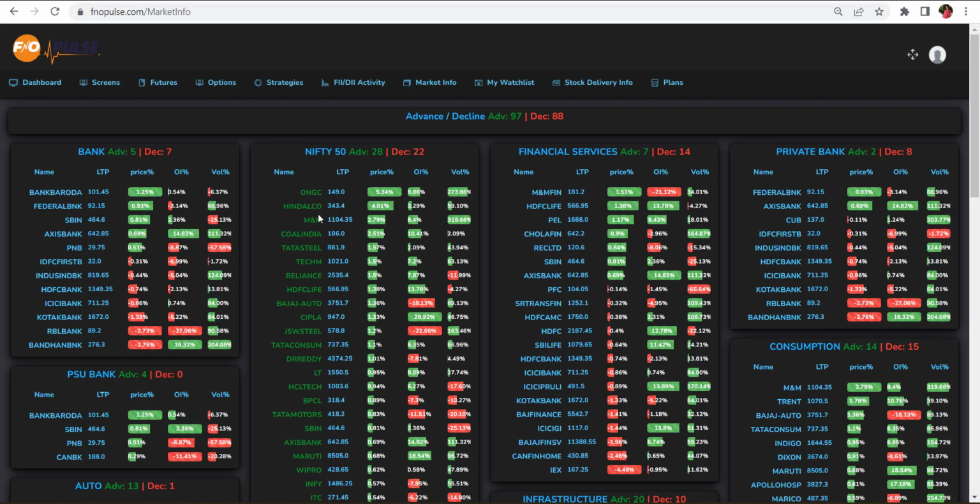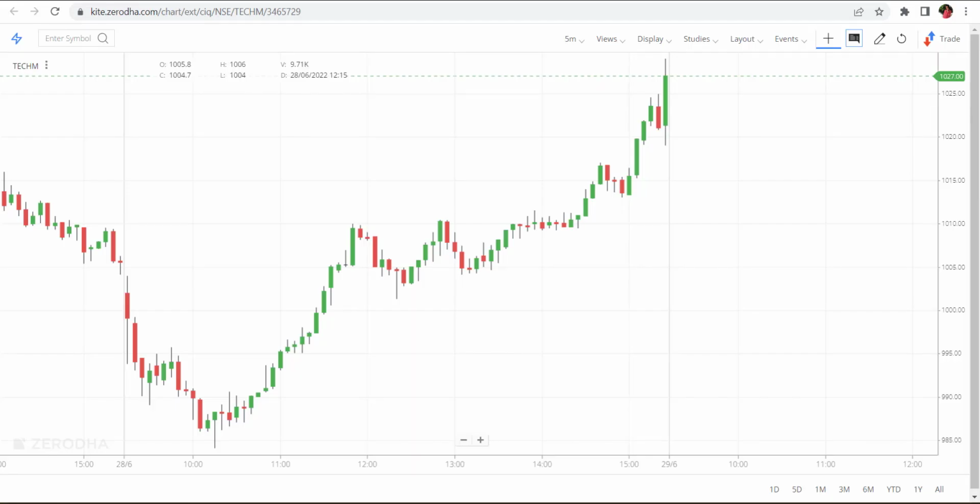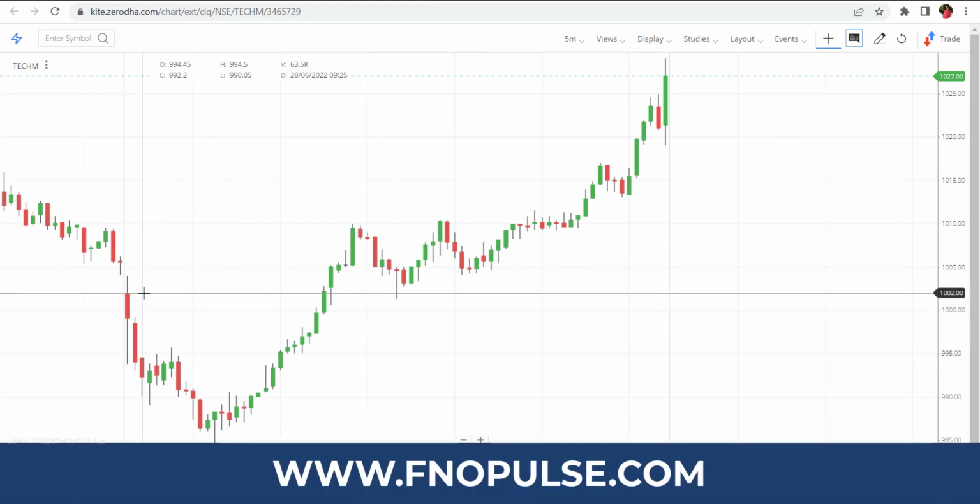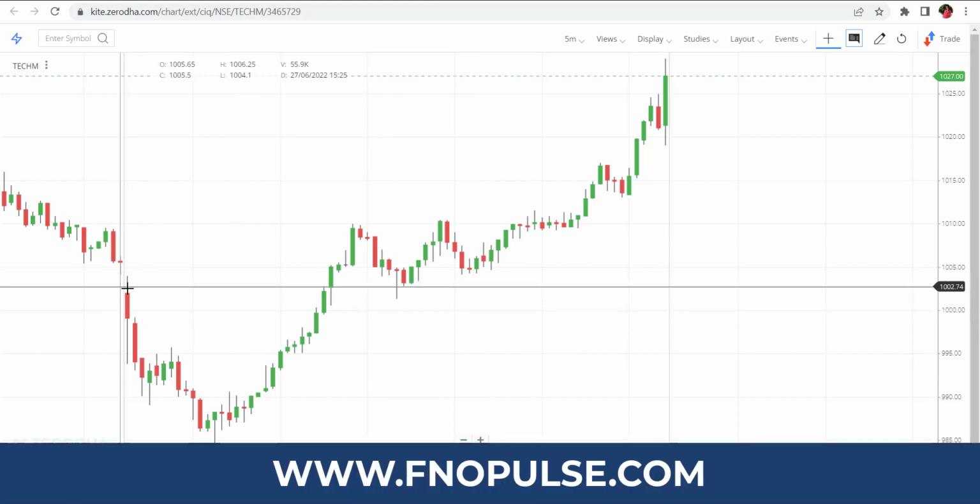How to take the trade and select the stock for intraday? Whenever you see a 1% price change here, definitely you can go for that particular trade and take a good profit in this. Let me show you one example now. Techcom. I will go and show you Techcom now. Let's check Techcom. In the morning it opened with an open here.